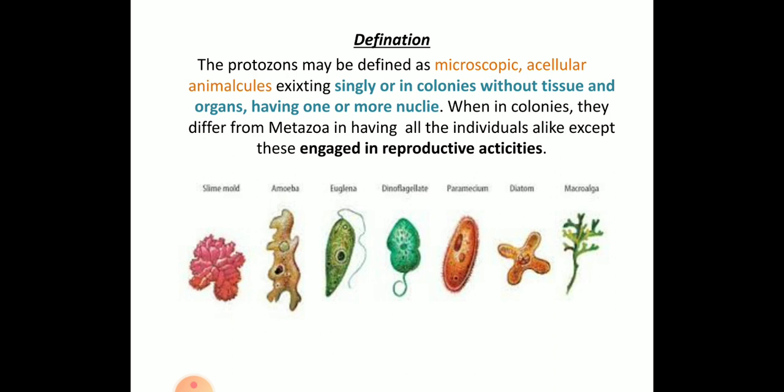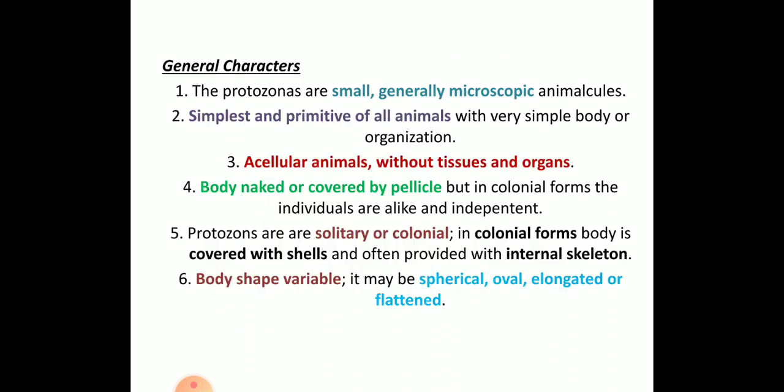When they exist singly or in colonies, they differ from the metazoa, and the individuals are engaged in reproductive activities. Next we will see the general characteristics of protozoans. According to your syllabus, this question can be asked for 7 marks, with a neat labelled diagram of any one protozoan, asking for the general characteristics of protozoans.